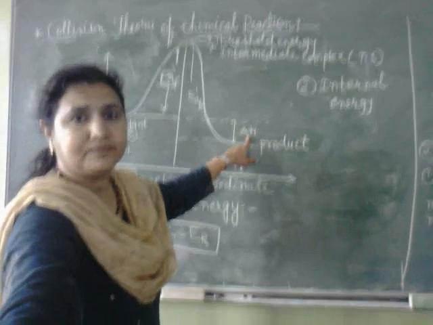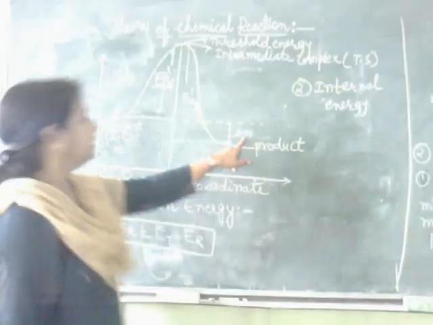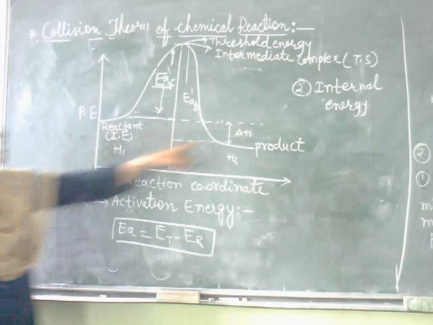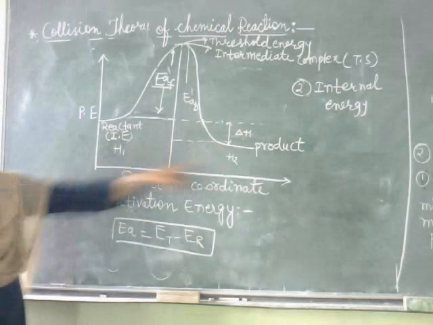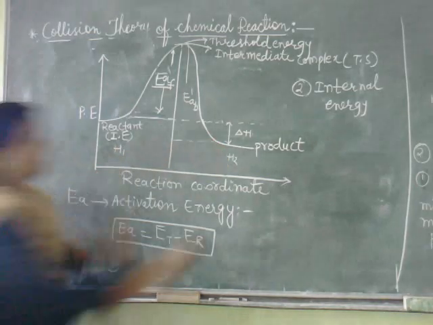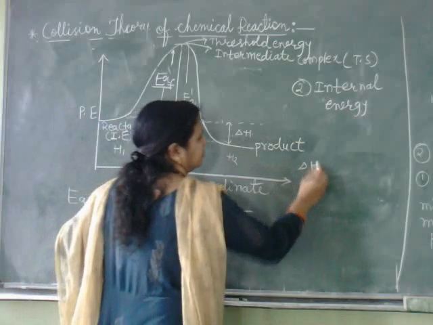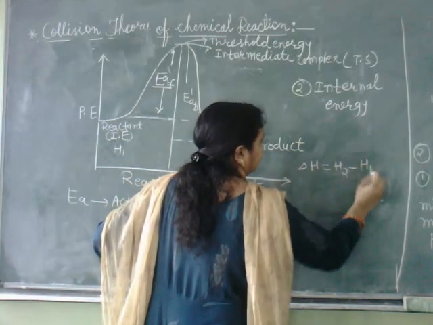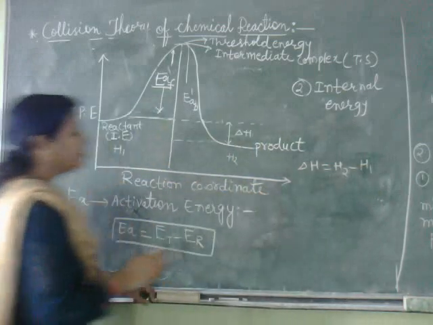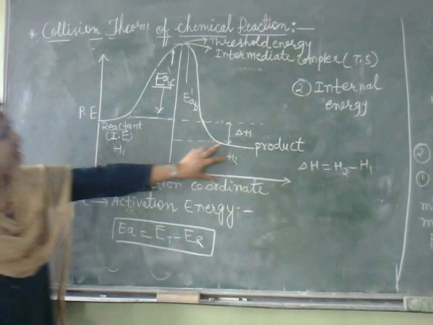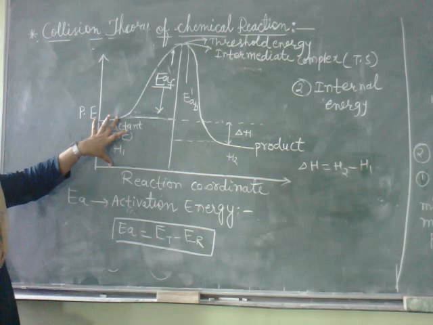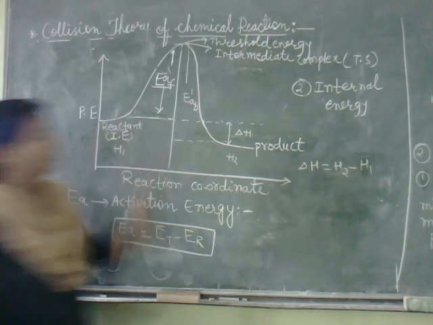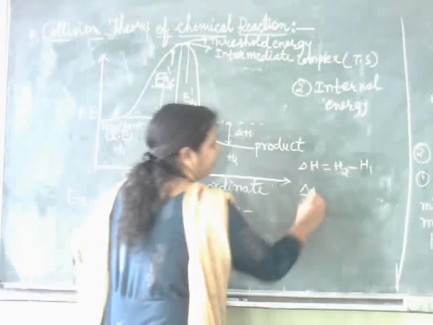So delta H is H2 minus H1. This energy is lesser and this energy is more, so we get delta H negative.